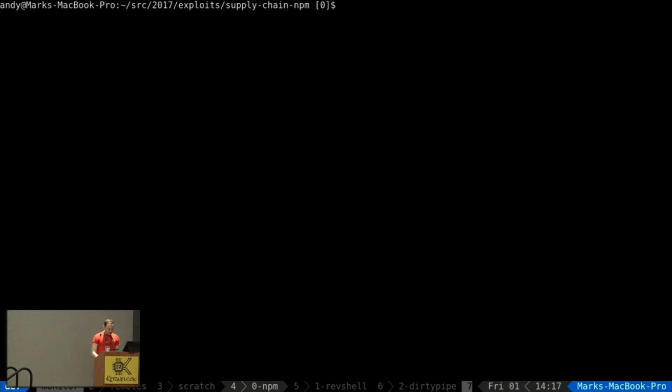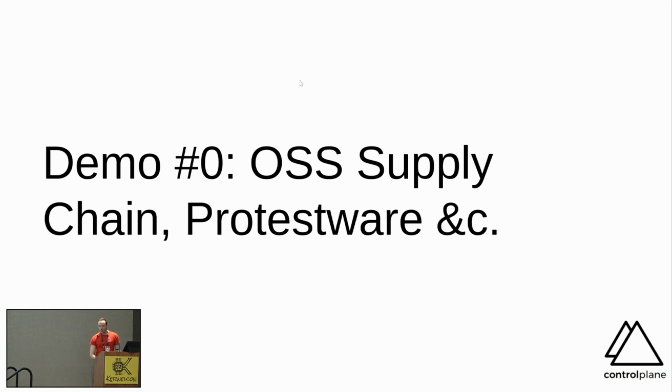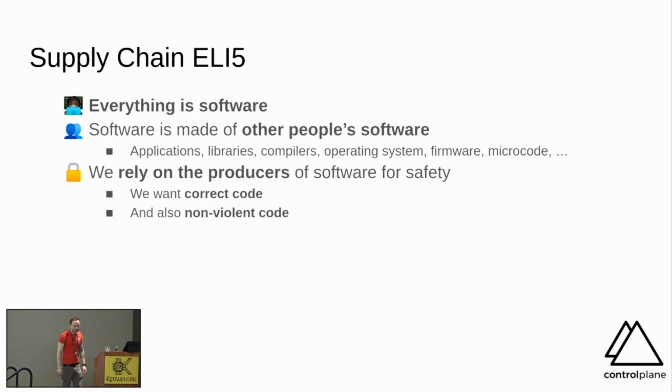So what are we going to do here? We're going to look at the open source supply chain as stage 0 of an attack. Protestware is a new and joyful type of essentially compromised maintainer, emotionally or politically compromised in some way. All right, very quickly, supply chain, ELI5. Everything is software. We make software from other people's software.